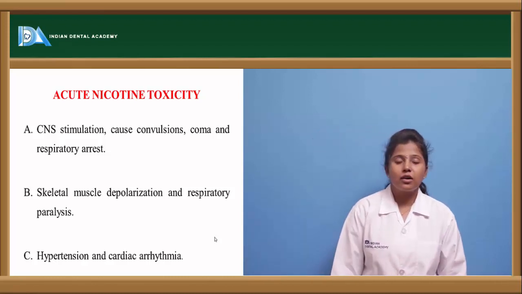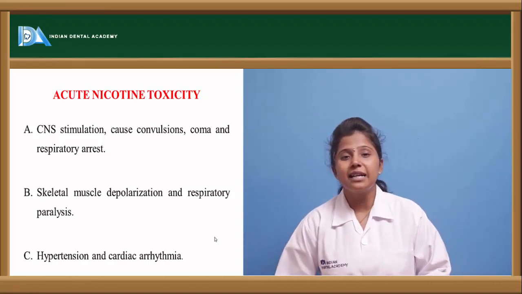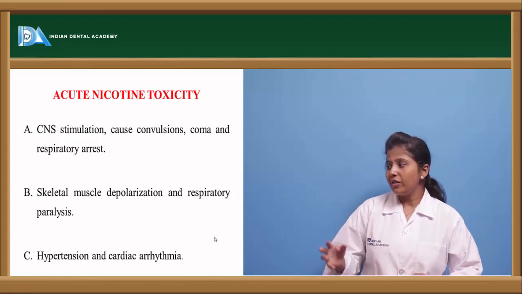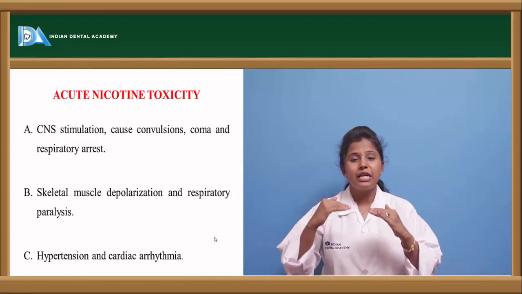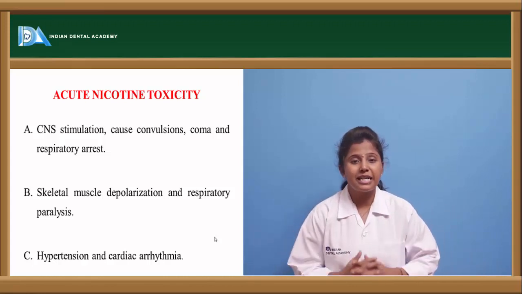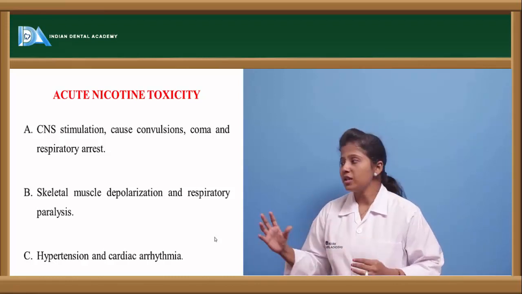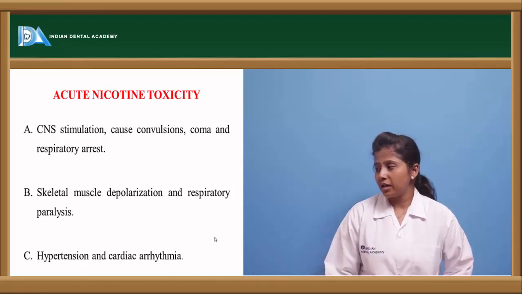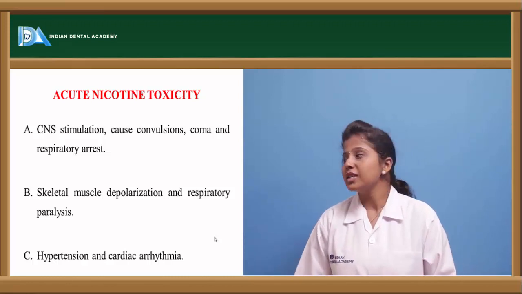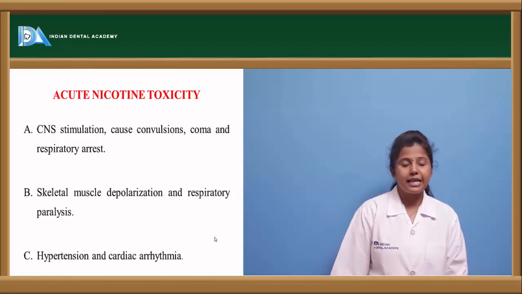It also shows skeletal muscle depolarization. If there is excessive depolarization of the skeletal muscle at a certain stage, it leads to paralysis or spasm of the skeletal muscle, and it even causes hypertension as well as cardiac arrhythmia.